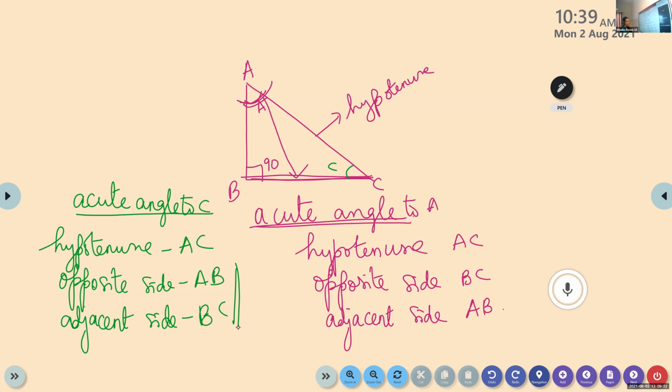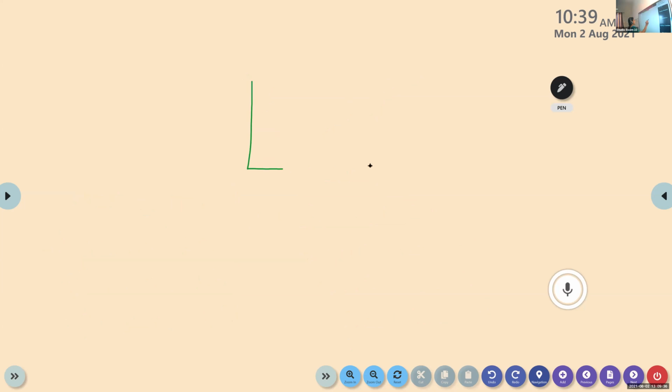Okay, is it okay? Rizwan, you copied it? Aman? Yes, ma'am. Now look at the next triangle, children. One more triangle, let's practice. Suppose PQR is a right angle triangle, right angled at Q. Tell me which are the acute angles here. In the right angle triangle, angle Q is 90 degrees.